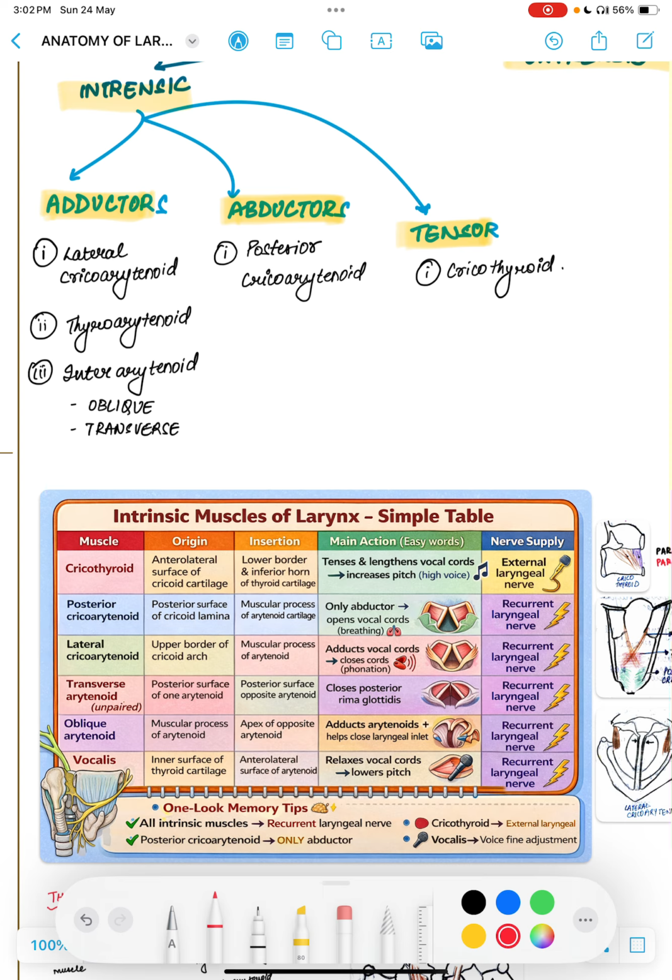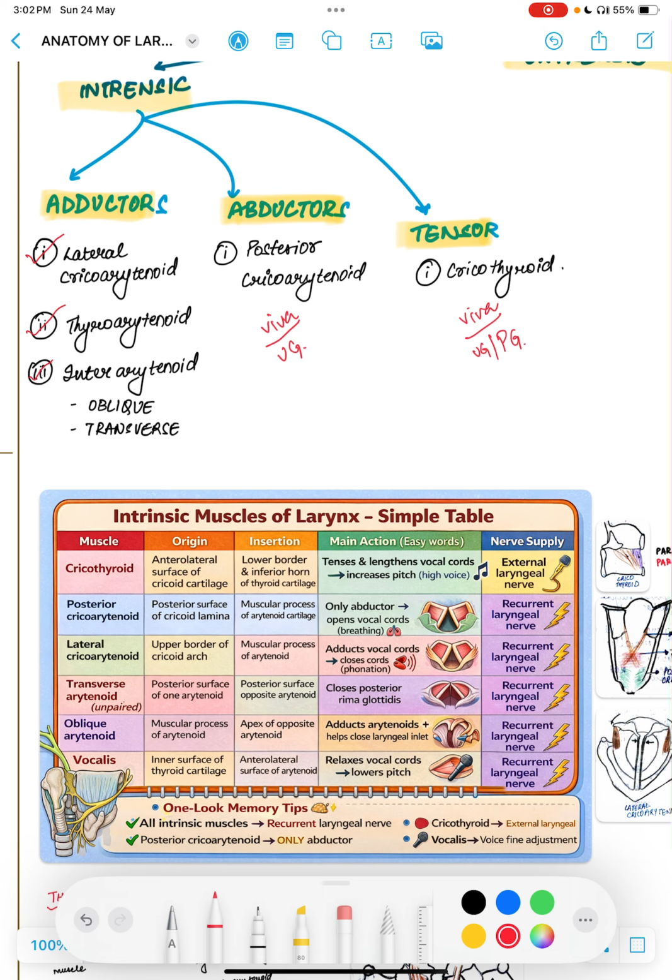They are lateral cricoarytenoid, thyroarytenoid, and interarytenoid, whereas the only abductor of the larynx, which is a viva question for UG people rather than PG, is posterior cricoarytenoid, and the only tensor, also a viva question for both UG as well as PG, is cricothyroid muscle.